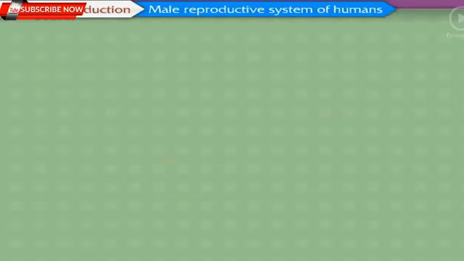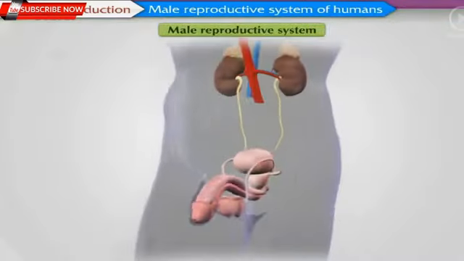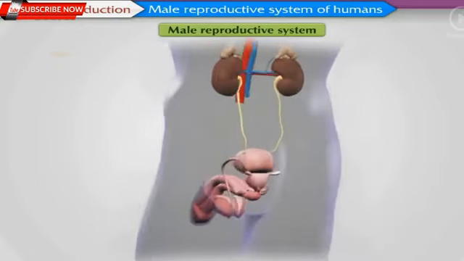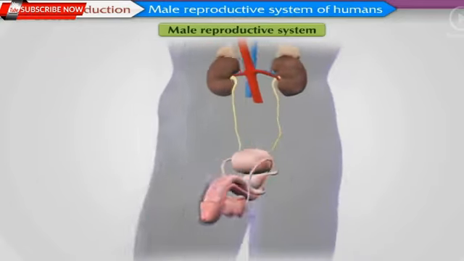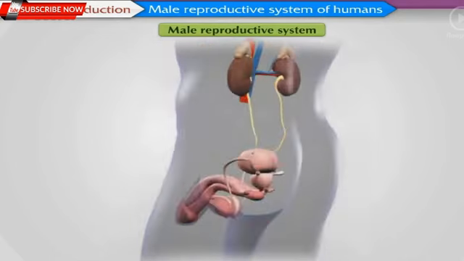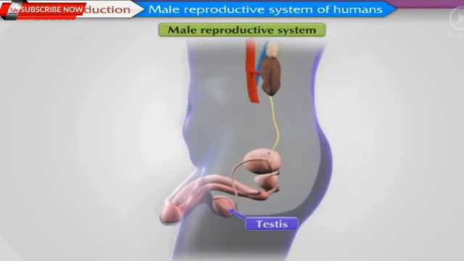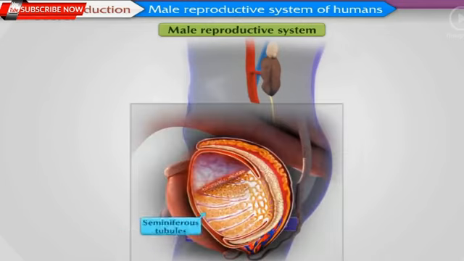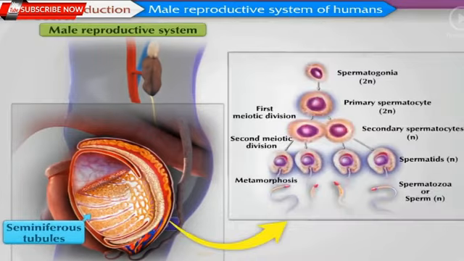Male reproductive system of humans. Male reproductive system of humans consists of testes, various ducts and glands. Testes are present in the scrotum outside the abdominal cavity. Testes contain numerous seminiferous tubules. Germinal epithelium cells present in the tubules divide by meiosis to produce sperms.